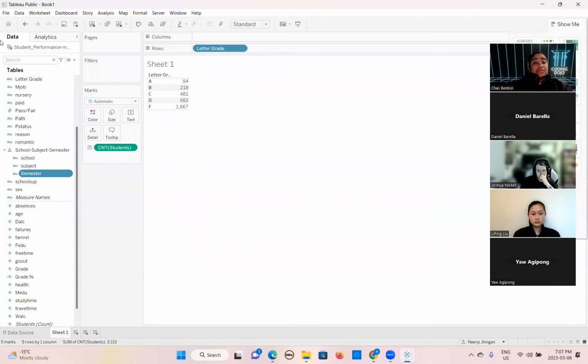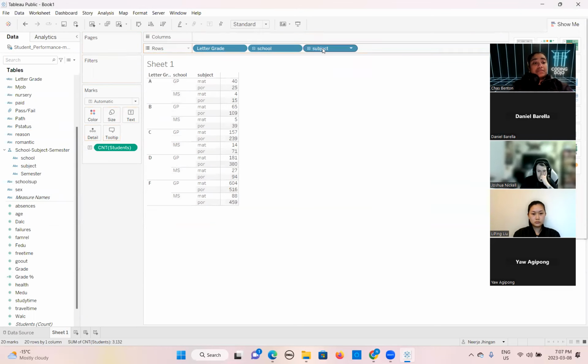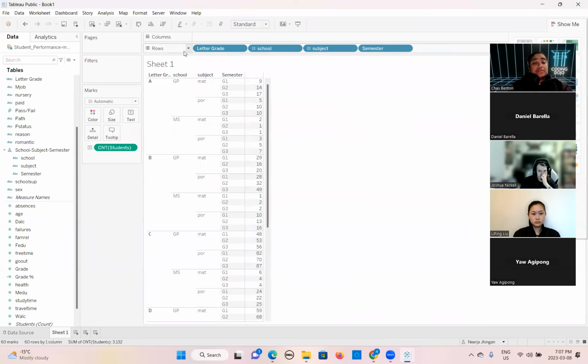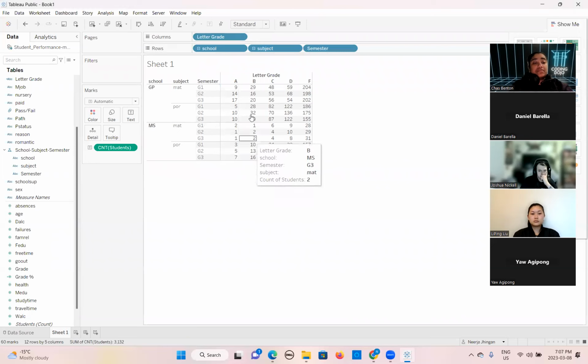So here we go. First of all, if you want, you can add this thing here as well: school, subject, and semester. Now it's showing letter grades, each school, in which subject, in which semester, what is the grade of the student, right?